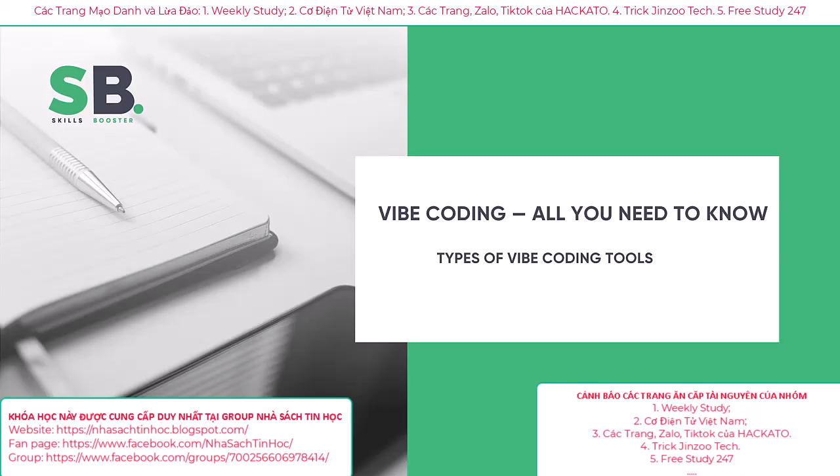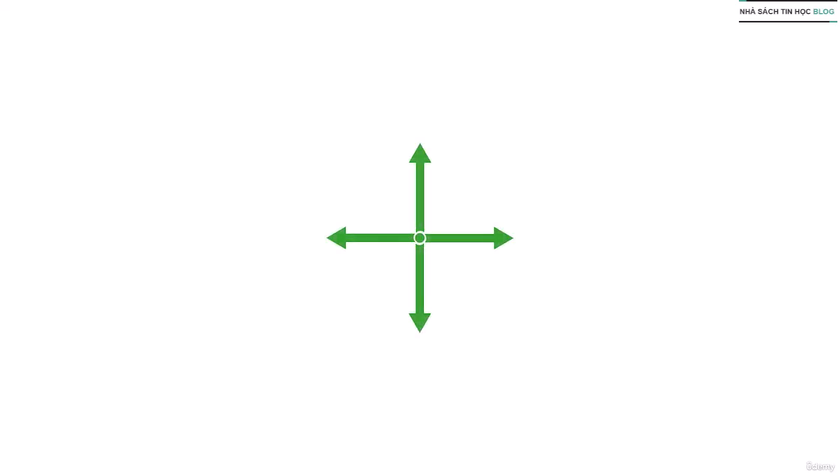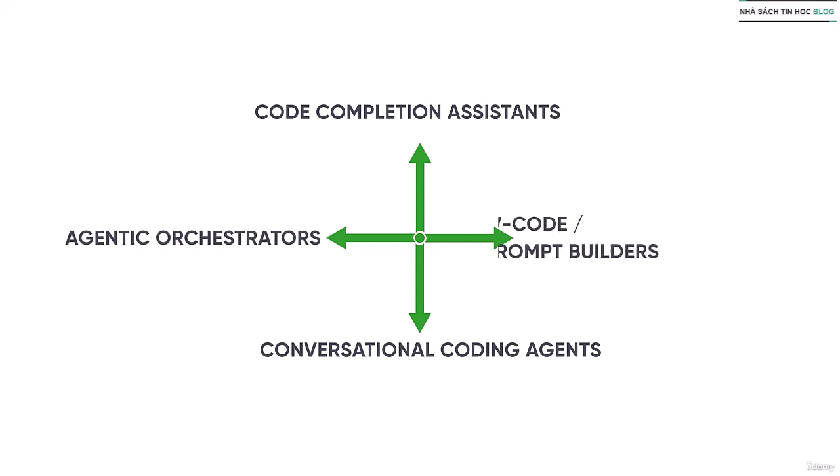Welcome back. Welcome to this breakdown where we are dissecting the four major tool categories that are changing the game. All right, so let's go from the most basic to the most autonomous. Level up with me. First one is code completion assistance.